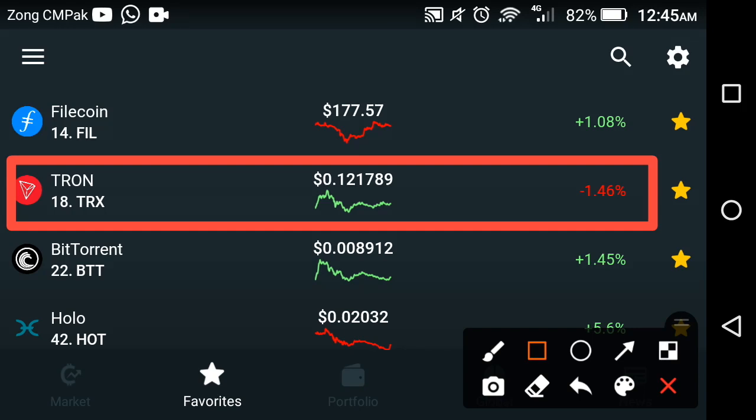In this video I will show you the live price predictions. The live price change occurring in the Tron TRX coin: what the price change is, what the high price is, and what the current status of TRX coin and the